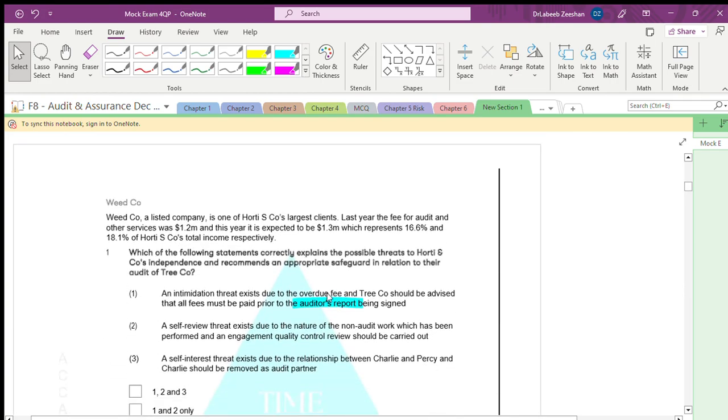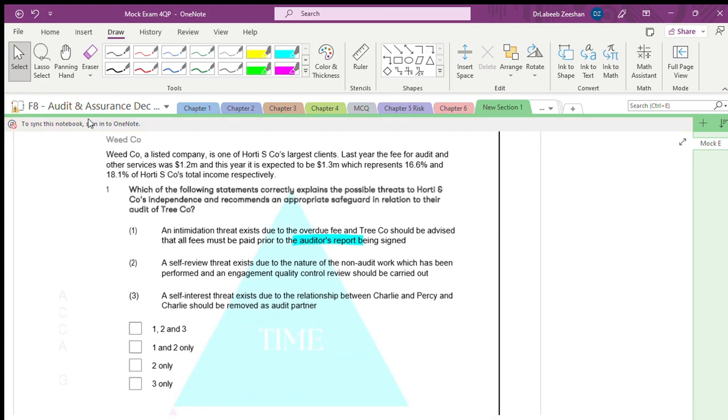Fine. Now, wheat, another fourth one is a wheat company, is a listed company, is one of the largest clients. Last year, the fee is how much? 1.2 million and 1 point, which represents, see the thing, 16.6 and 18.1. Again, what is the threshold? Threshold is 15%, not exceeding 15% for 2 consecutive years. Is that for 2 consecutive years? That's very, very important.